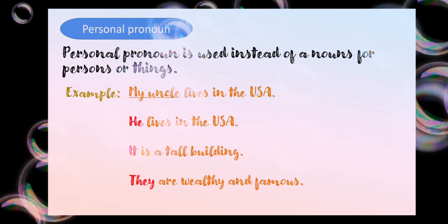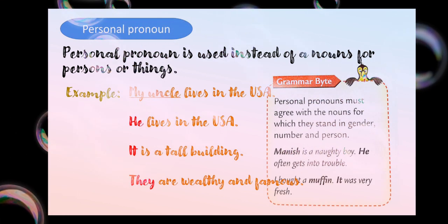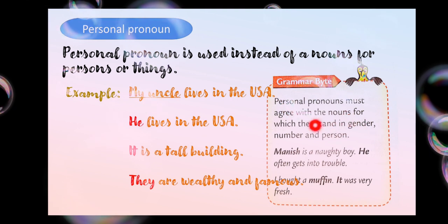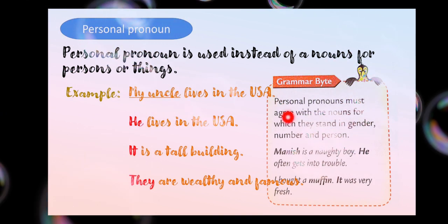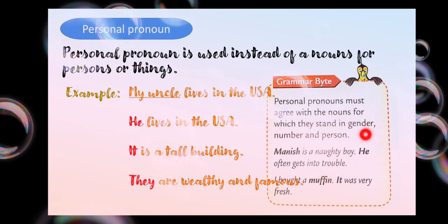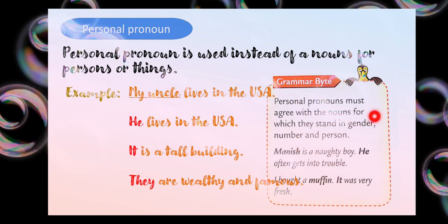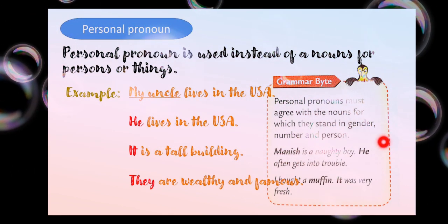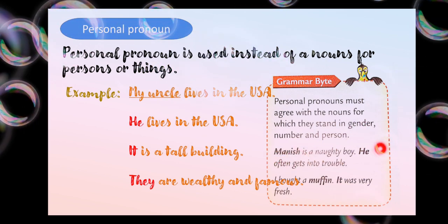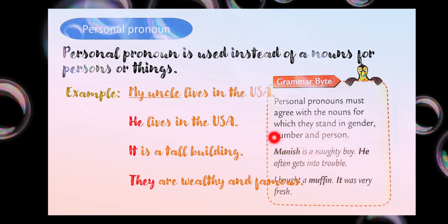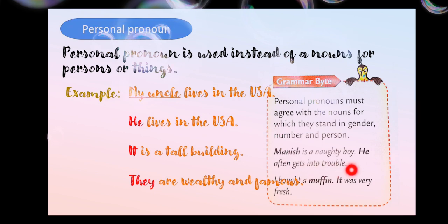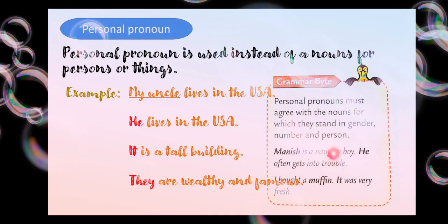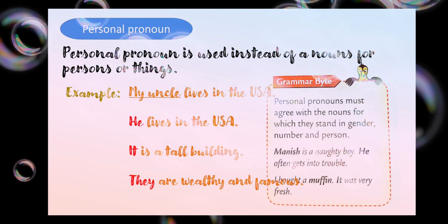So let me distinguish those personal pronouns. First, let us read about the gender kind of thing. My personal pronoun should agree with the noun for which it stands, in gender, number and person. If my noun is male, I'll be using he. If it is female, I'll be using she. If it is one, I'll be using accordingly. If it is more than one, in plural form, again I'll be using accordingly. Am I clear?